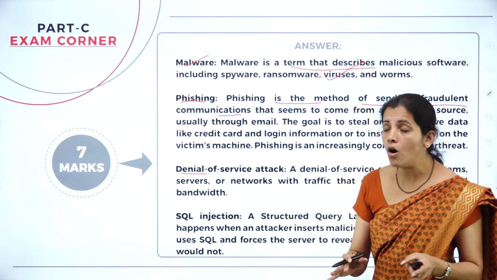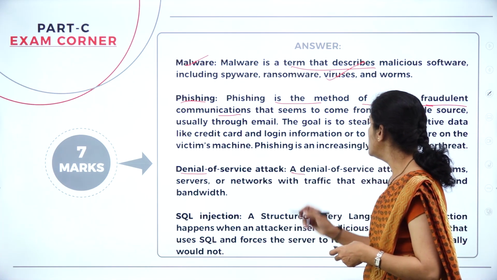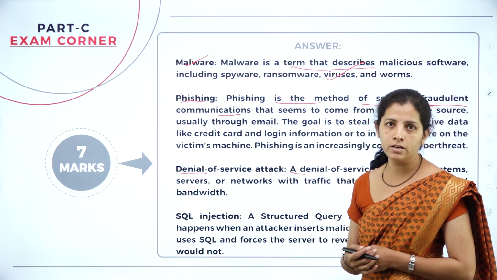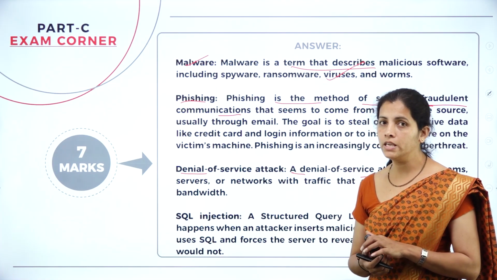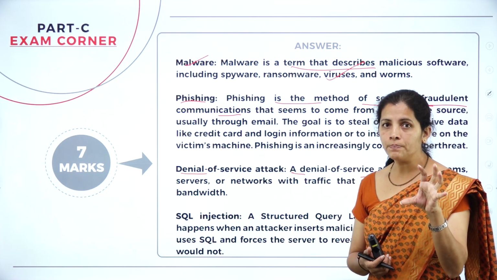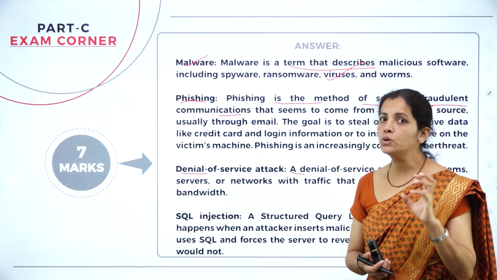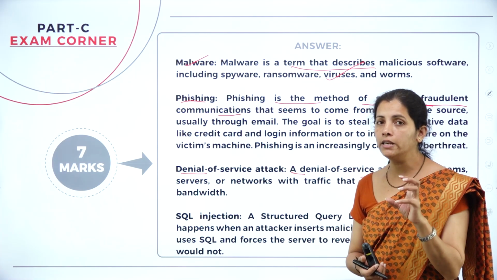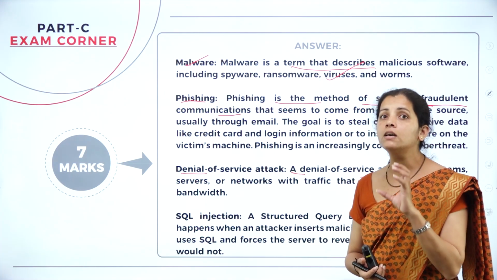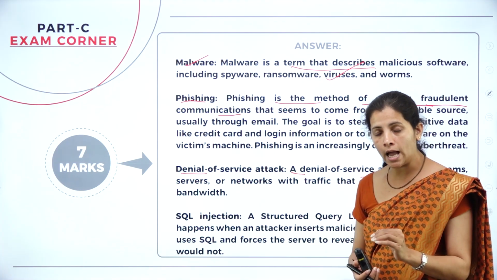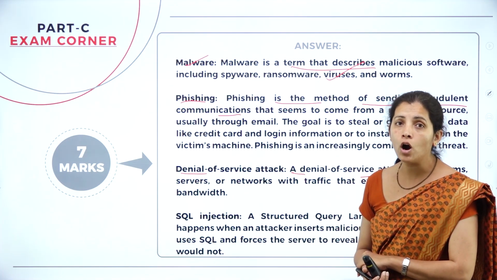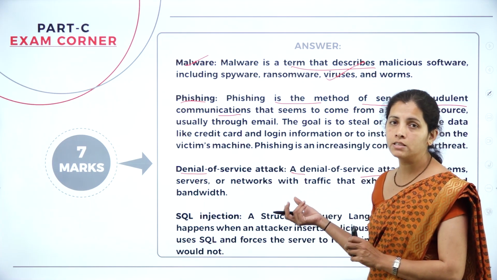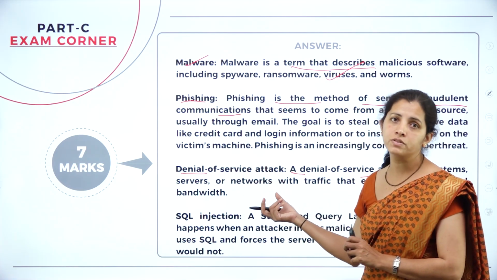A denial of service attack floods the system server. Intruders send bogus requests to the server, and their intention is to make the server busy so that the clients are not able to get the services. That is known as denial of service.